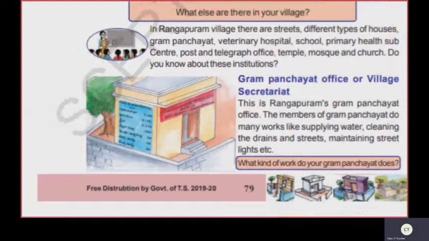The Gram Panchayat office takes care of many activities like proper water supply, cleaning the drains and streets, maintenance of street lights, etc. Okay, now let us know about Rankapuram's Post and Telegraph Office.